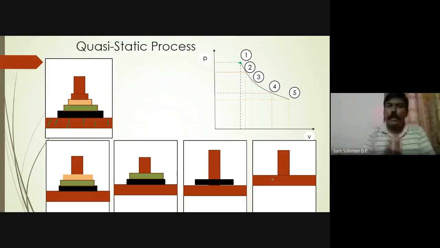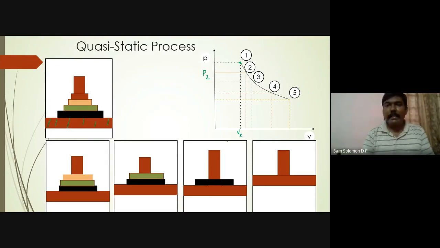When I remove the first weight, the gas pushes the piston to a new state. And before I remove the second weight, every gas molecule inside attains an equilibrium state, which means the pressure and the temperature are balanced inside. When I remove the first weight, it has come to this state point 2. So I can say it has attained a pressure P2 and a volume V2.